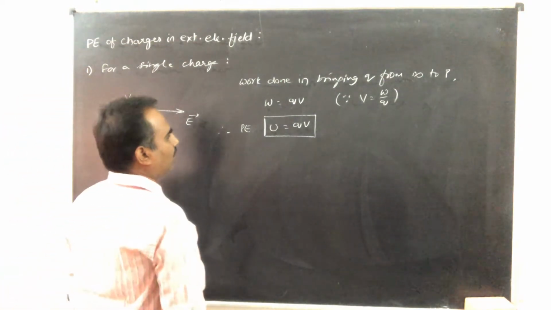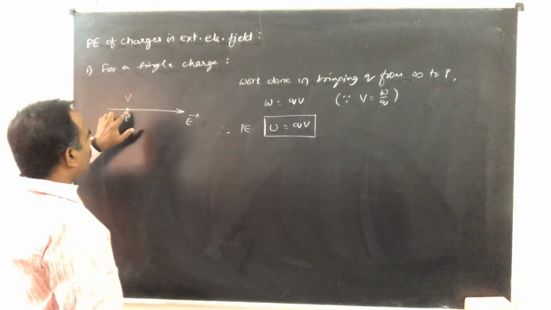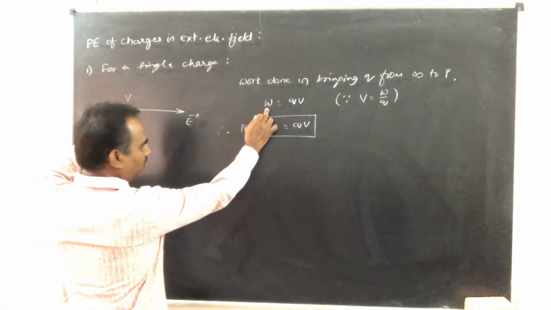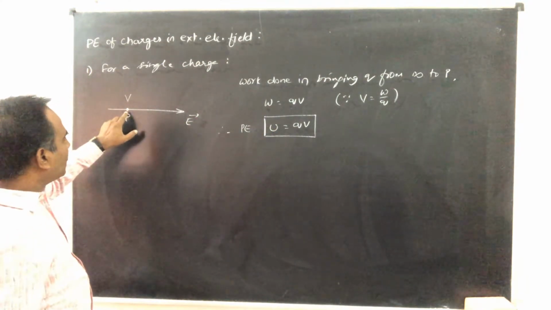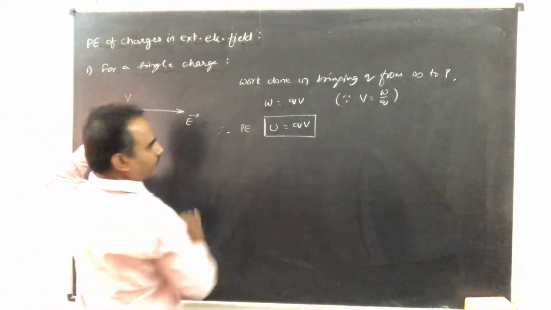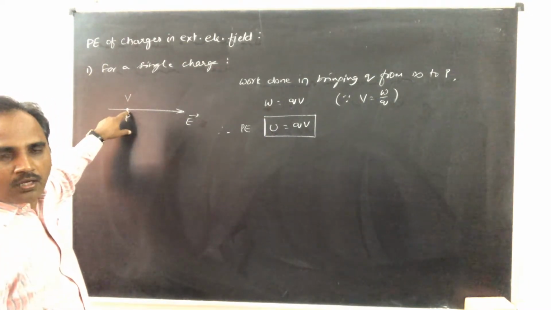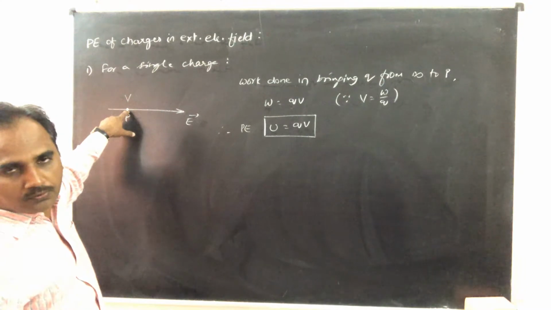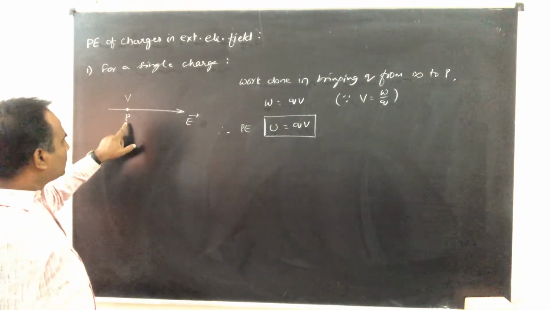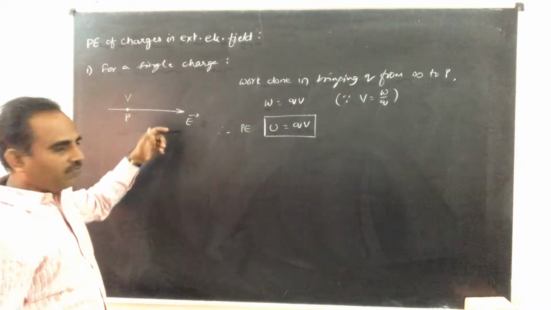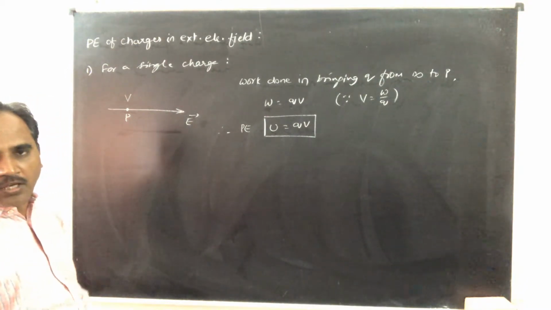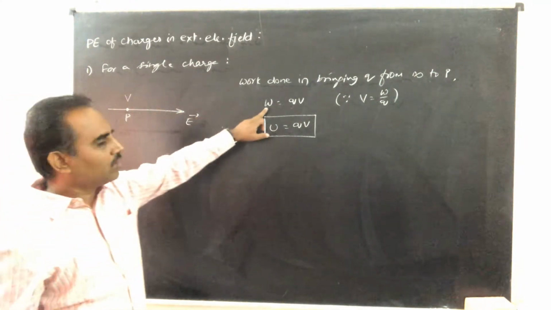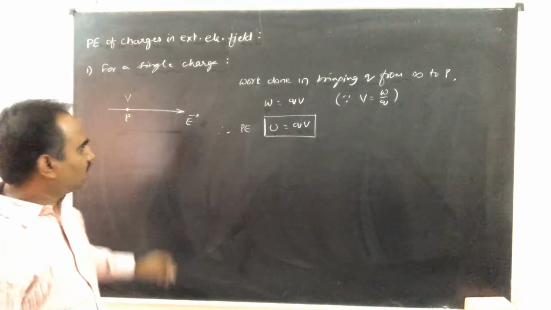Understand? That means to bring a charge Q from infinity to P, this is the work done. That means to hold the charge at this point, this is the work done. Because you learned that a charge in electric field experiences a force. If you do not hold the charge here, the charge will move along the direction of electric field because of the force acting on it. If you have to hold this charge here at the point P, this is the work done, which is nothing but potential energy of the charge at this point.